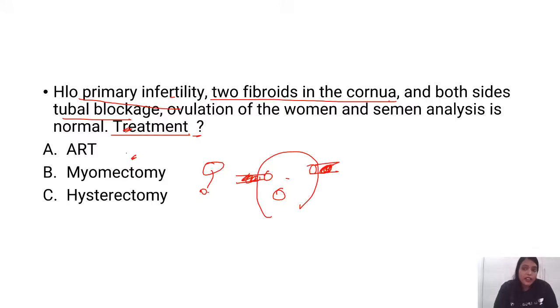So the best is ART. ART is assisted reproductive technology, where you can go for IVF, ICSI, anything, right? So here the best thing is IVF, and that's why ART will be the best answer. There's no point in myomectomy because both tubes are blocked. Even if you do myomectomy, she will not get pregnant because both tubes are blocked, right?